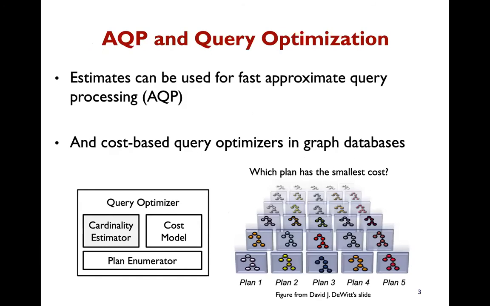Estimates can be used in approximate query processing if the user is satisfied with approximate answers and wants to save time. The estimate can also be used for query optimization in graph databases. Given a pattern matching query, a cost-based optimizer enumerates various subplans using dynamic programming and computes the cost for each subplan. The cost model calculates the cost based on the estimated cardinality. Therefore, fast and accurate estimation is necessary to select a good plan with small optimization time.